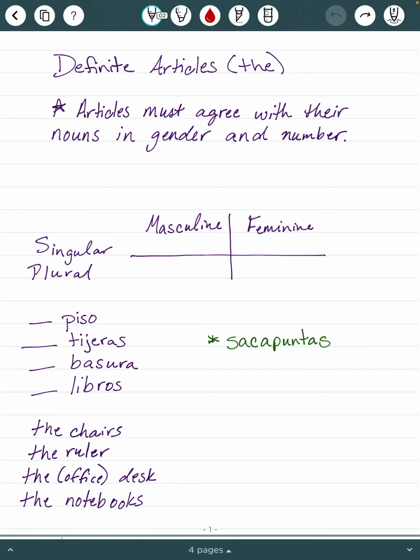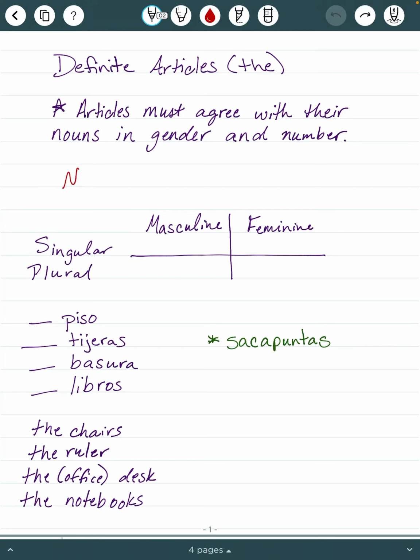Hola, estudiantes. Today we're going to be talking about definite articles. Now in English, that's just the word the. In Spanish, we actually have 4 different words for the word the, and they are called definite articles. That's just our grammar term. So first thing to know, articles must agree with their noun in gender and number.